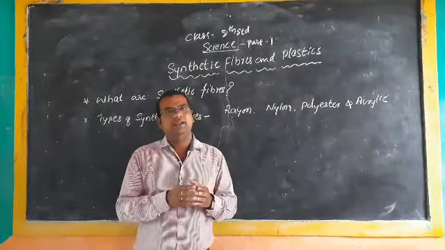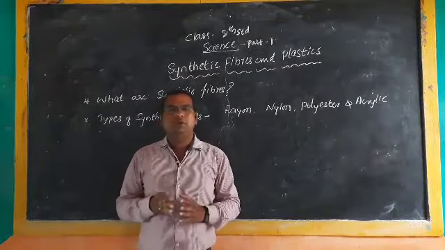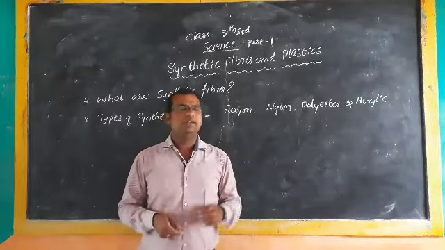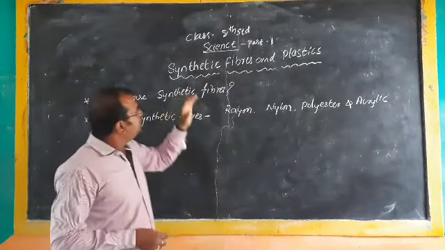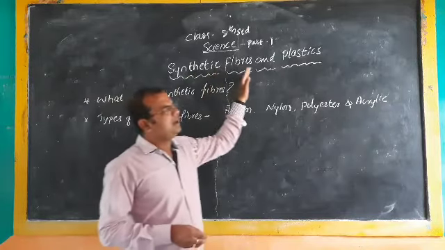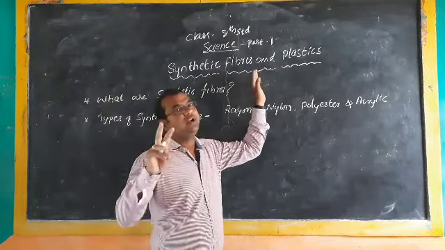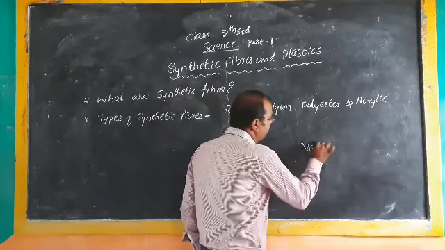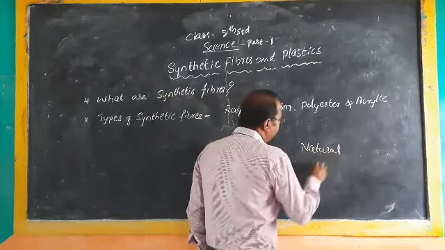In the same way, some fibers are made by human beings. So there are two kinds of fibers, natural fibers and synthetic fibers.